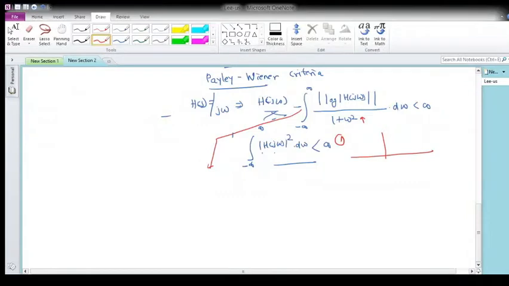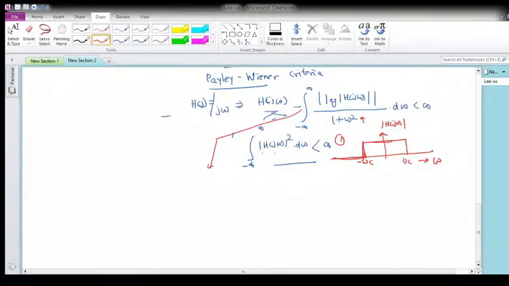Say I have the magnitude response like this for some band of frequencies, from minus omega c to plus omega c. If the network is realizable, then it must not be 0 over a finite band of frequency. It may be 0 at one frequency, but not over a band of frequency.